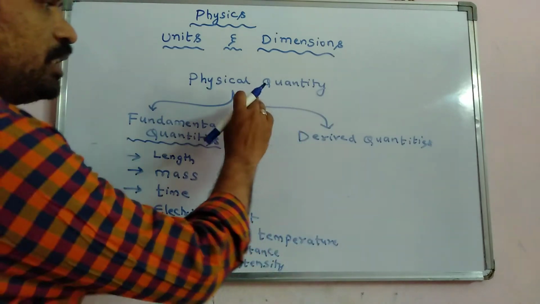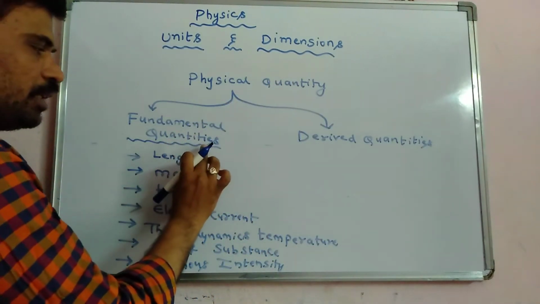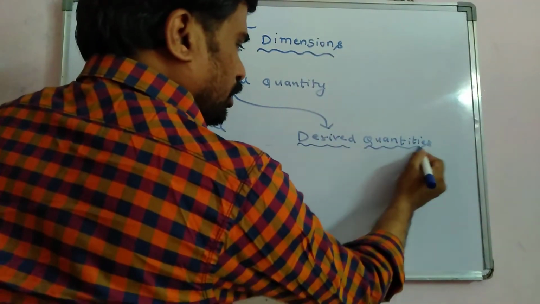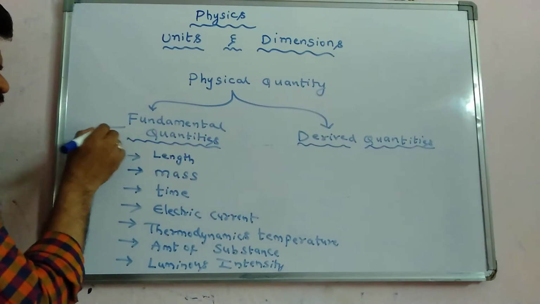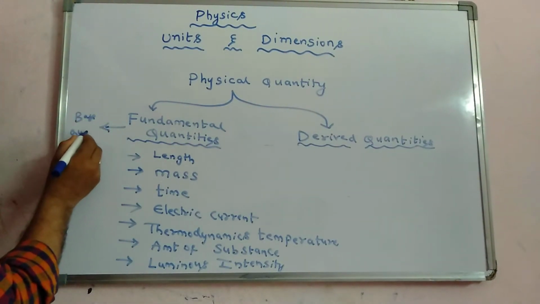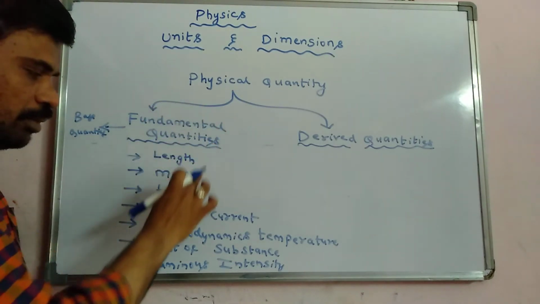Now, physical quantities are classified into two types: fundamental quantities and derived quantities. Fundamental quantities are also called base quantities. There are 7 fundamental quantities.